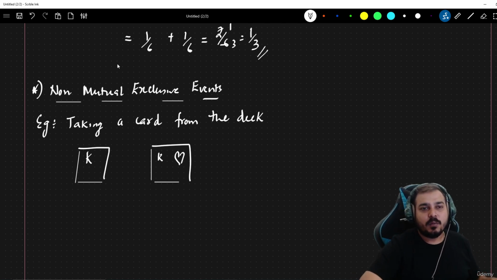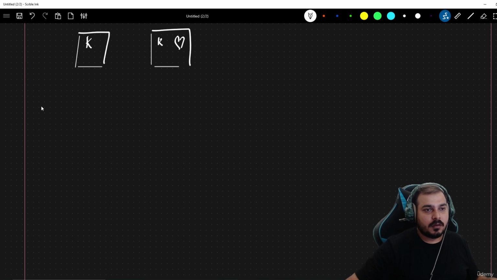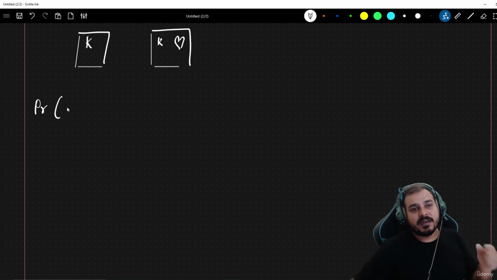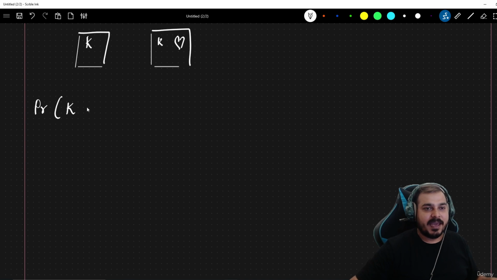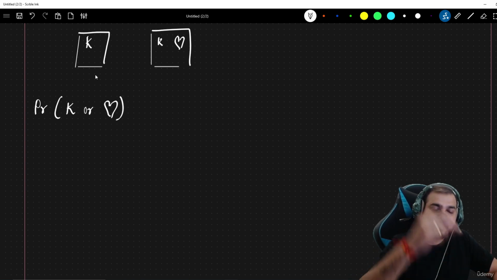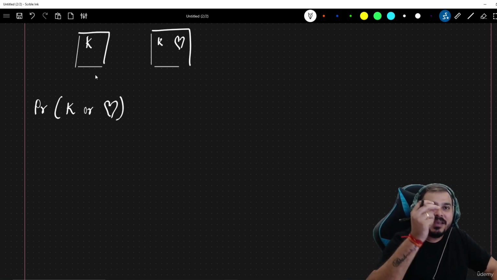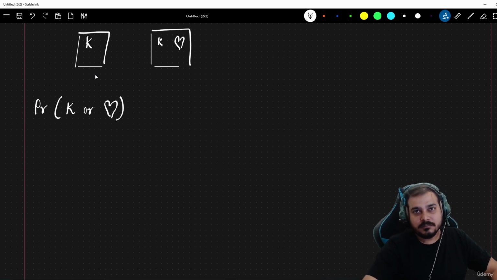So if I say, what is the probability, when I pick up a card from the deck, of K or heart? What is the probability that if I take out a card from the deck, that card will be K or heart?